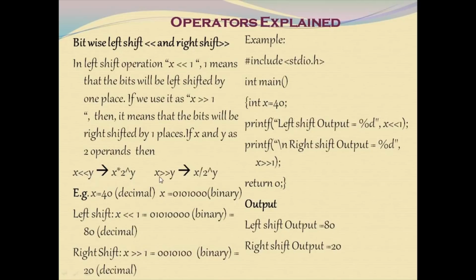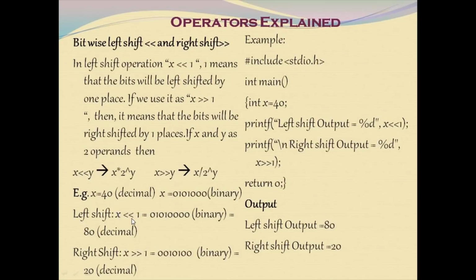That is going to be the result of x left shift y. If you want to right shift x by y bits, then you can divide x by 2 power y, which will give some decimal result. That will be the output of this right shift operation. Here is the decimal number 40. x is converted into binary. Left shift x by 1 bit. This is one method of solving left shift and right shift.